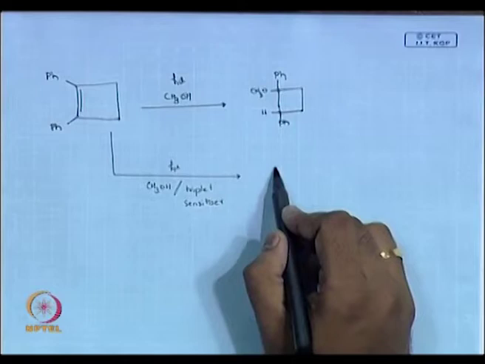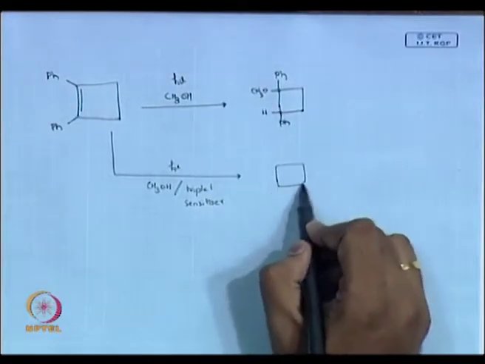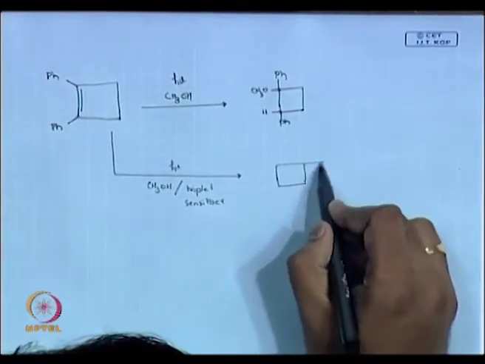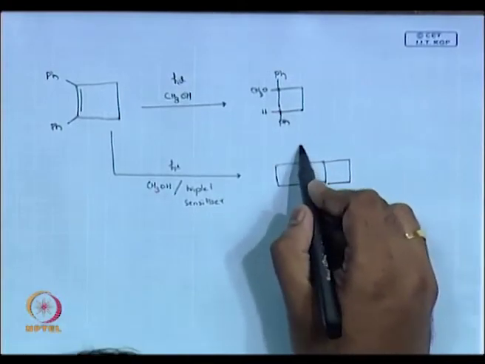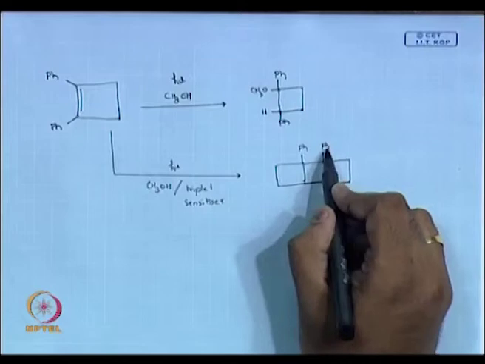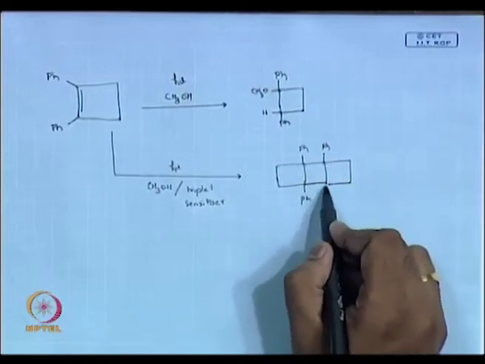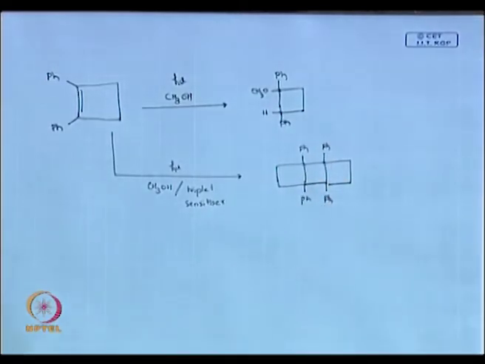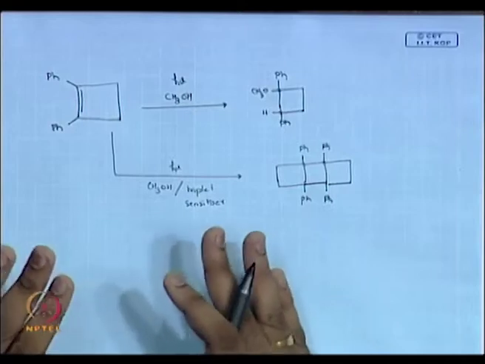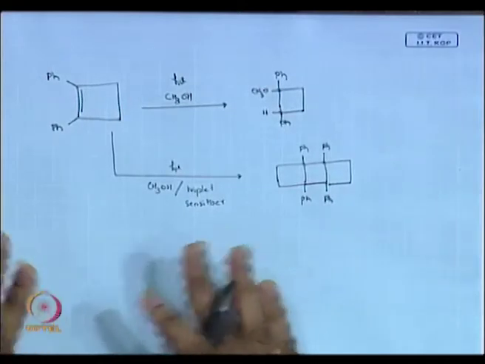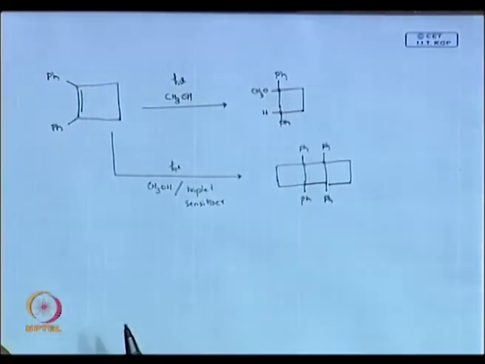In the second case I get this product. So, I am just changing the chemistry by using solvents and sensitizers. How do we get this first product?